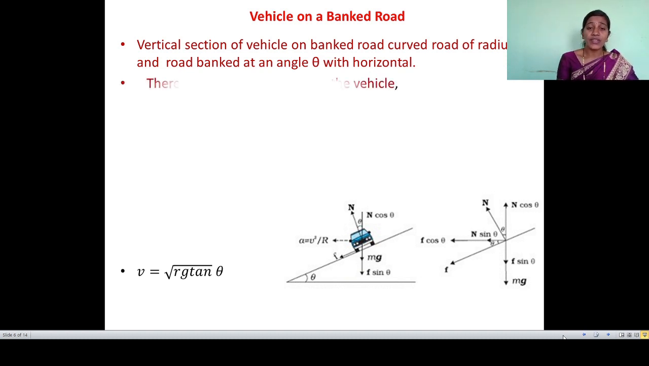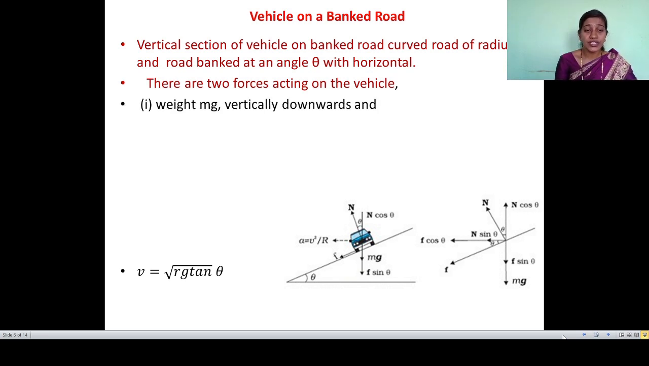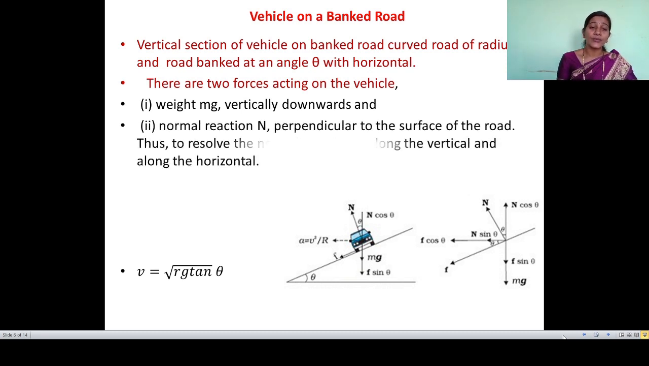When the vehicle is present on the banked road, forces act on it. So which forces are there? First of all, the force due to its weight mg. The direction of mg is vertically downward. Another force is the normal reaction. That normal reaction is perpendicular to the surface of the road. It is resolved into two components. First is the vertical component N cos theta. Another is the horizontal component N sin theta.